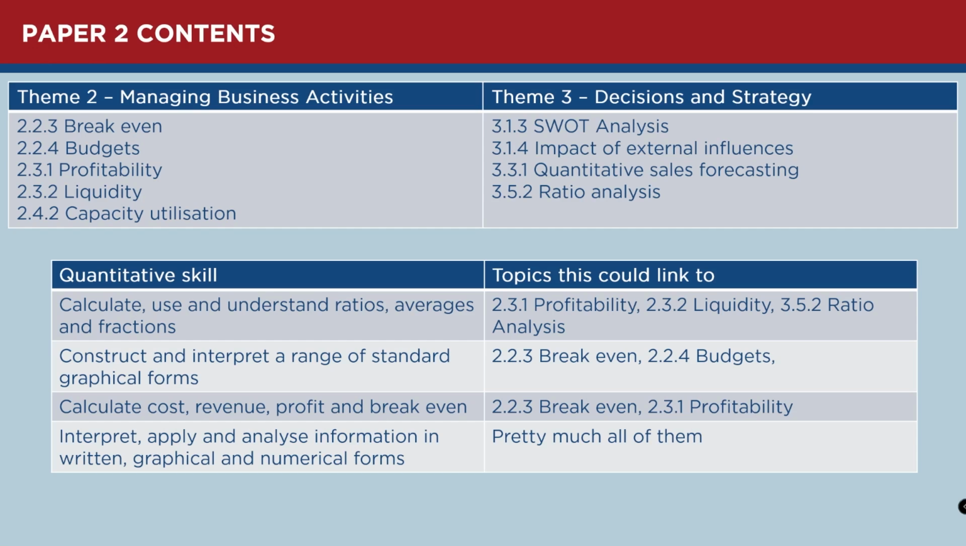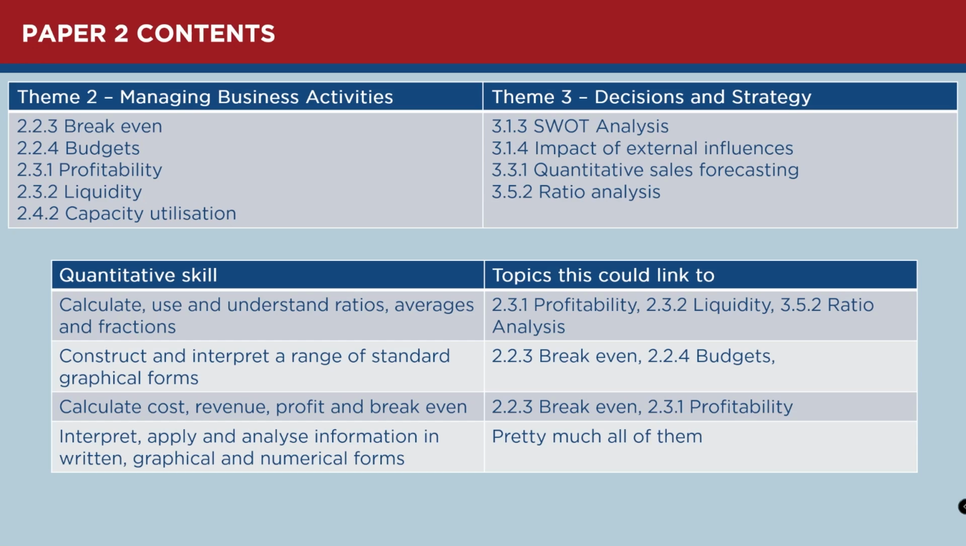Now, they've also given us some quantitative skills, which doesn't really give us a huge amount of clues, although the fact that it says construct and interpret a range of standard graphical forms suggests that there's going to be some sort of graph. I wonder if perhaps that could be a break-even chart that you might have to read. You wouldn't have to draw one, but you might have to read one. And then it says also calculate cost, revenue, profit, and break-even. That could be a profitability question where you're calculating a type of profit, which you might need for a profitability ratio. Or it could be that you actually calculate break-even based around the information that's in the chart.